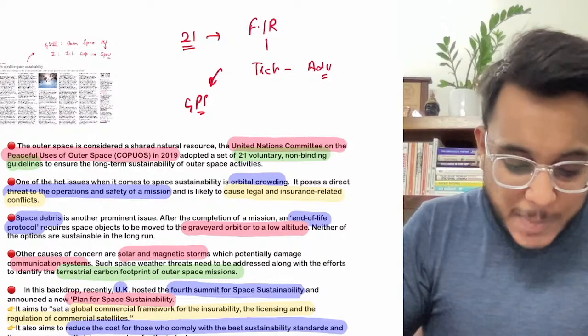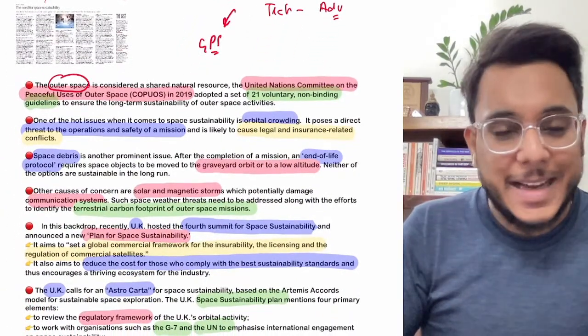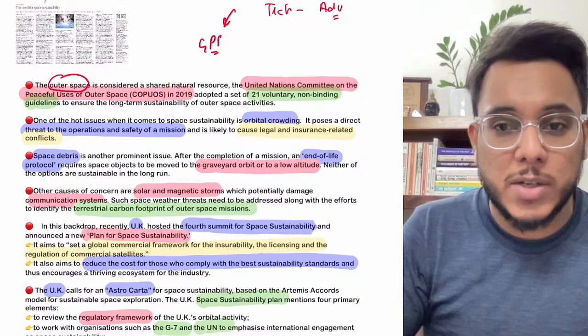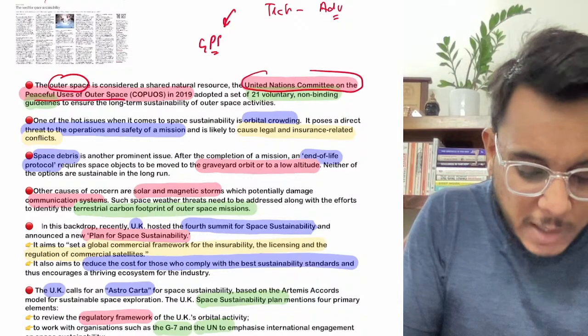Now outer space is a very important entity today. And guys, when we talk about the outer space, there is one particular treaty onto the outer space, that is the United Nations Committee on the Peaceful Uses of the Outer Space.